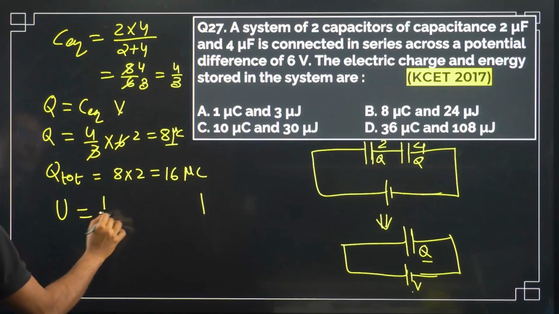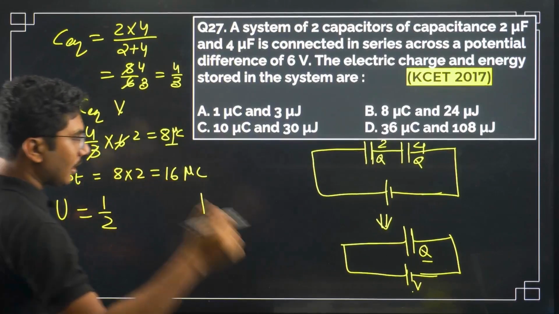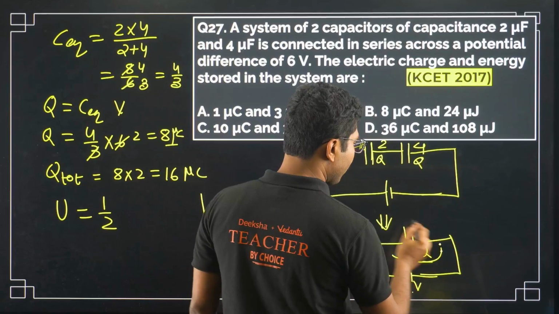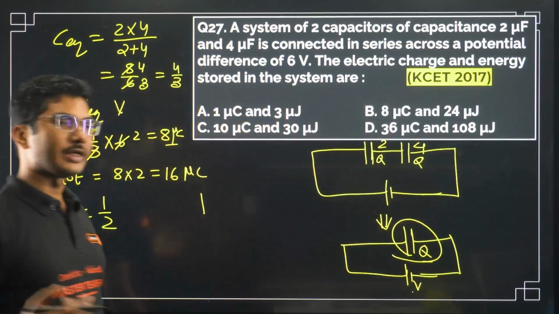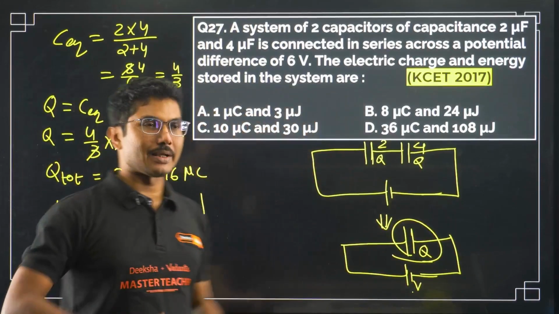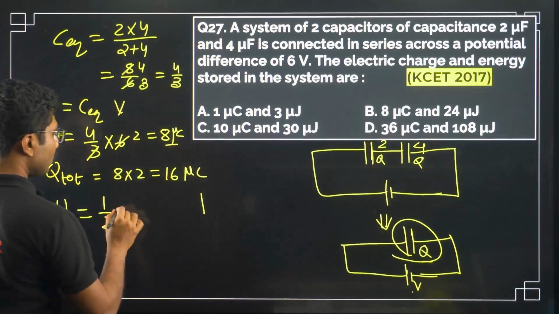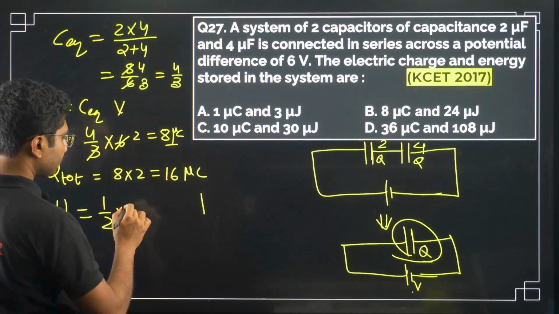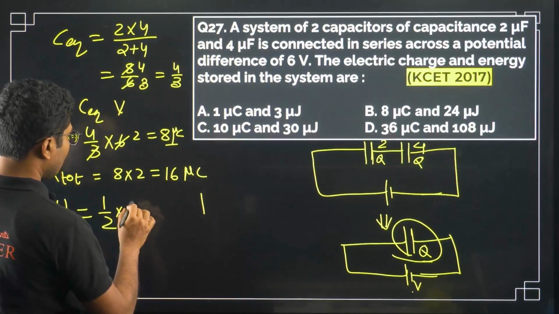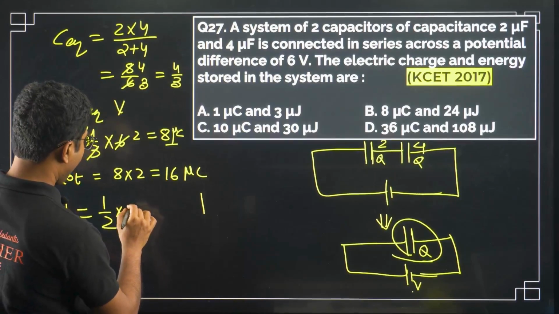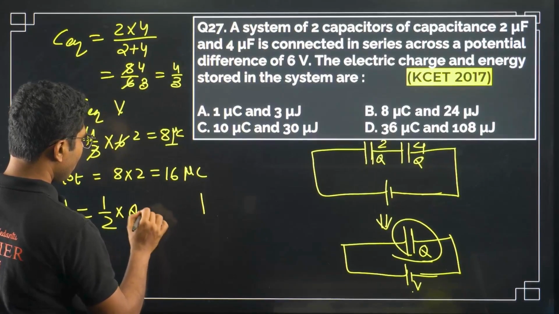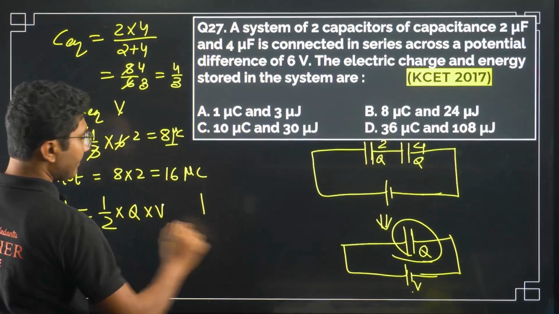Now what is the energy stored? Whatever energy is stored in the equivalent capacitor, the same amount of energy will be stored in the system as well. So the energy stored will be given by half Q into V for the equivalent capacitor.